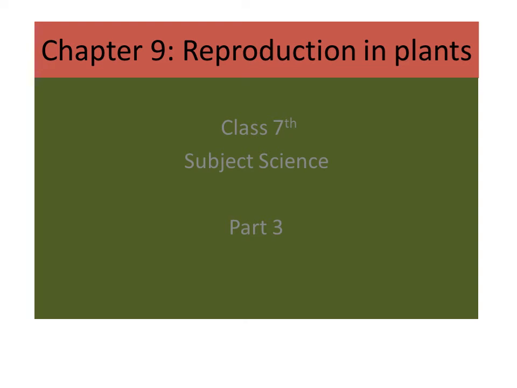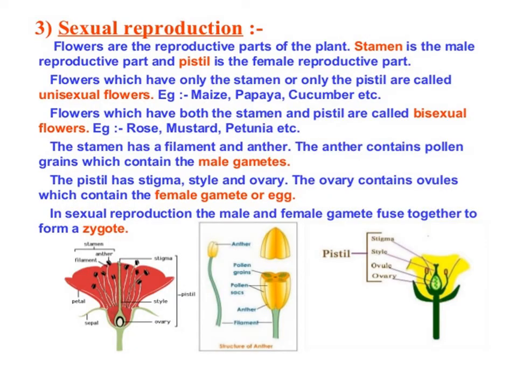Good morning, students. Now we are going to start part 3 of chapter 9, Reproduction in Plants. We have discussed asexual reproduction in detail. Now we are going to discuss sexual reproduction. Sexual reproduction requires the involvement of two individuals, typically one of each sex. Normal human reproduction is a common example of sexual reproduction.